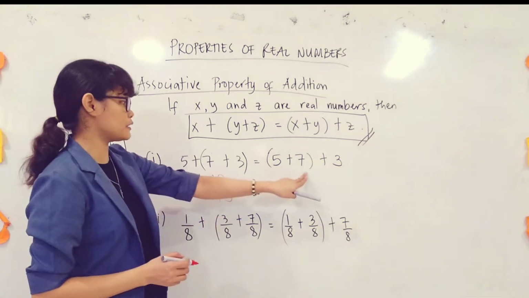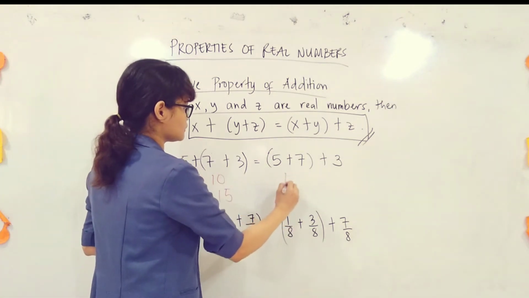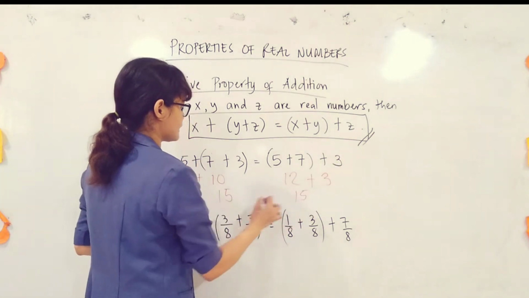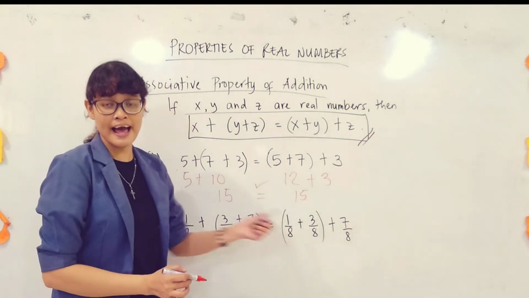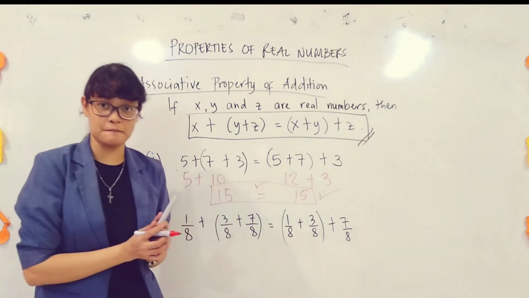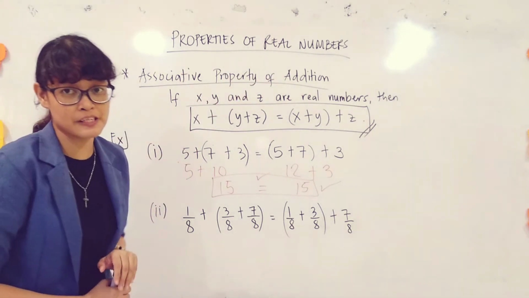So, tingnan natin kung yun din yung sagot dito. Okay? So, we have 5 plus 7. This is equal to 12 plus 3. So, 12 plus 3 is 15. And indeed, they still have the same answer. Hence, associative.